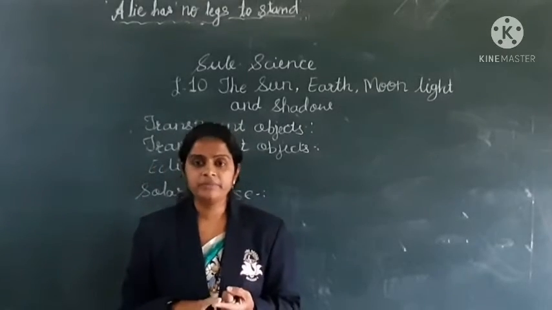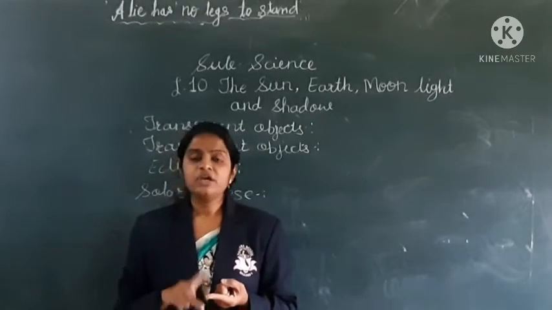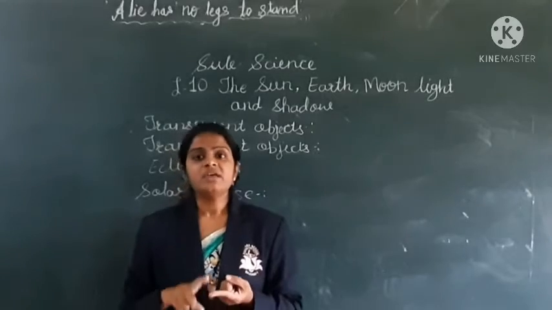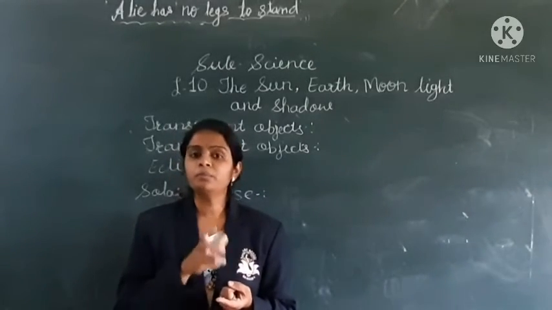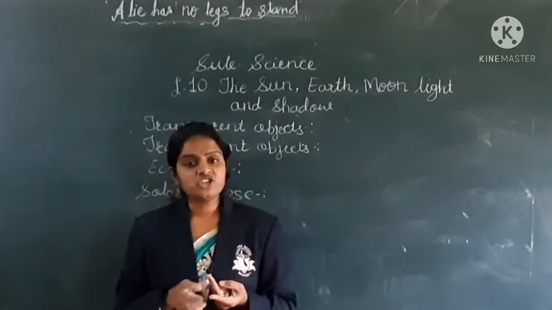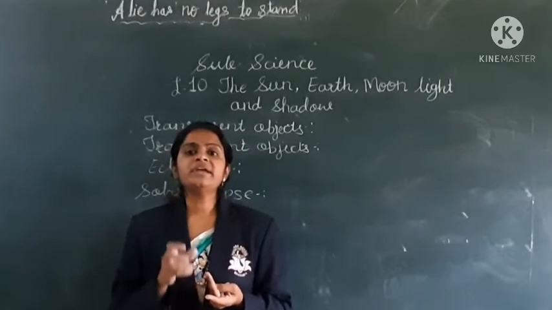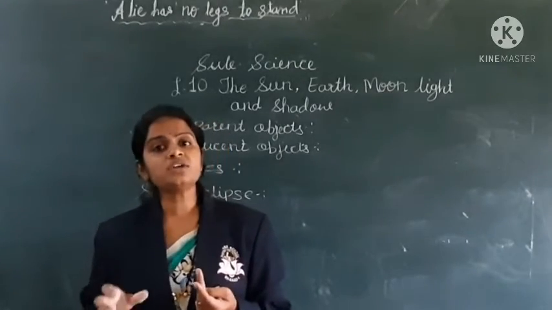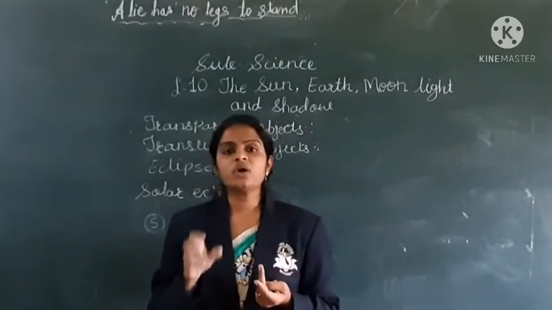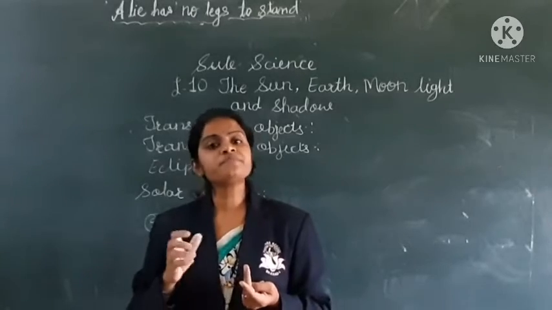Now I am repeating. In a total solar eclipse, the sun gets completely blocked by the moon. And in a partial solar eclipse, the sun is not completely blocked by the moon. It is called the partial solar eclipse.